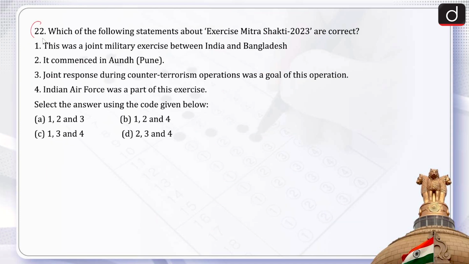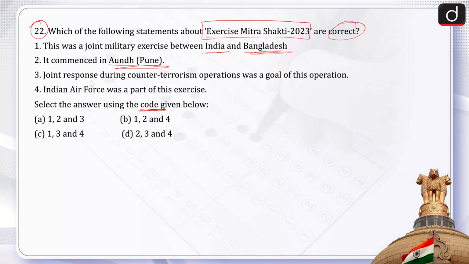Now this is question number 22. Which of the following statements about exercise Mitra Shakti 2023 are correct? There are 4 statements given, and we have to select the correct code. First, this was a joint military exercise between India and Bangladesh. Second, it commenced in Aundh, Pune.